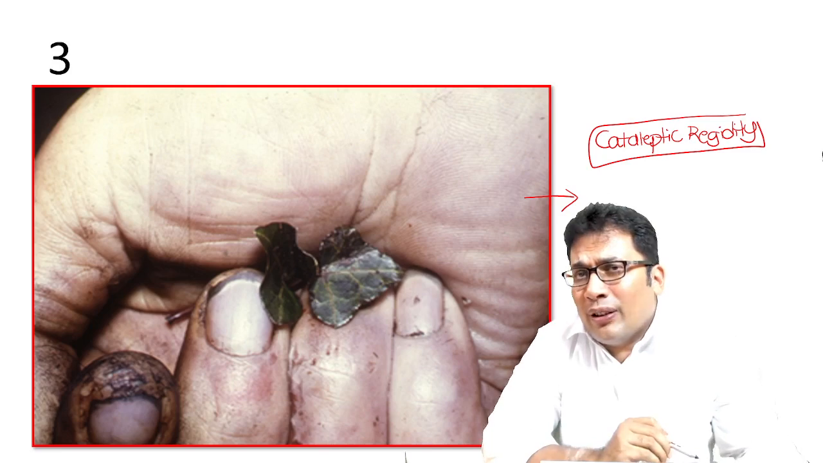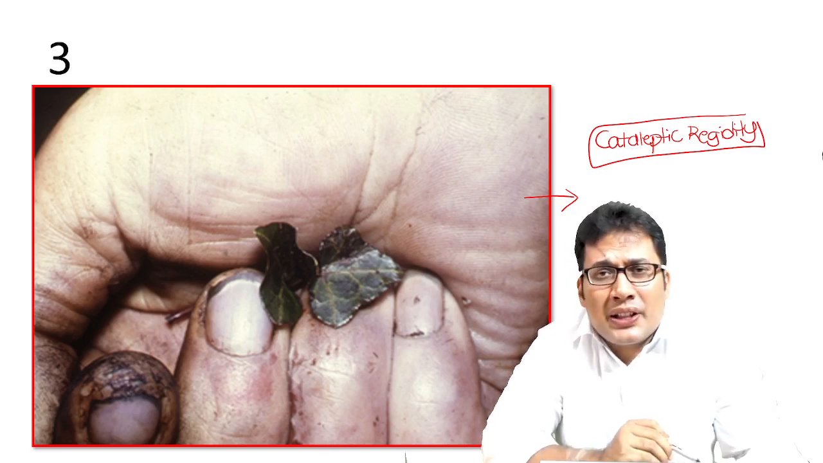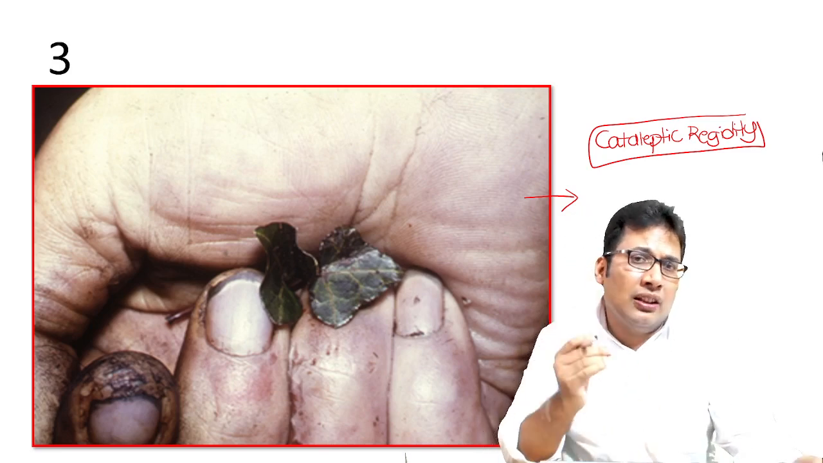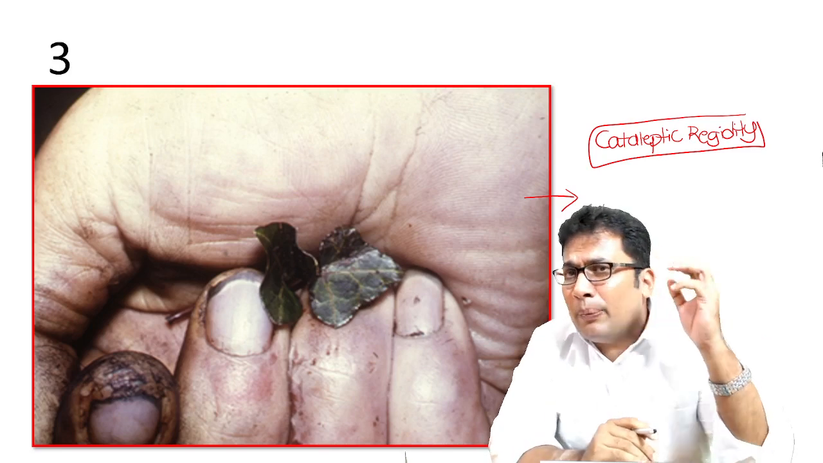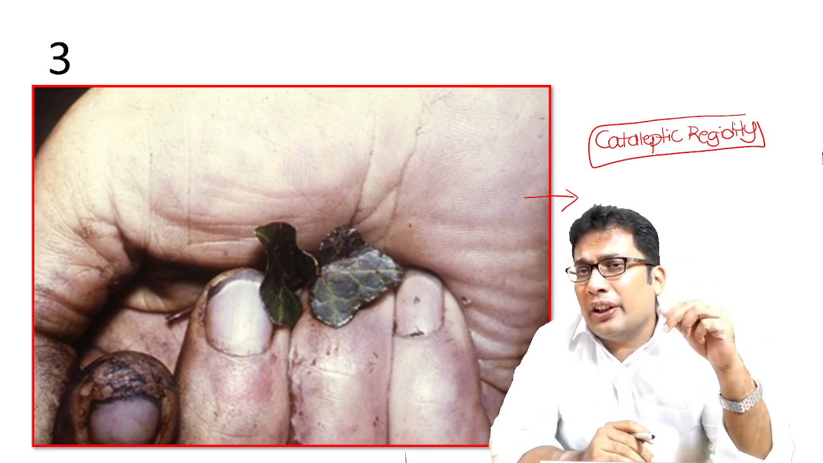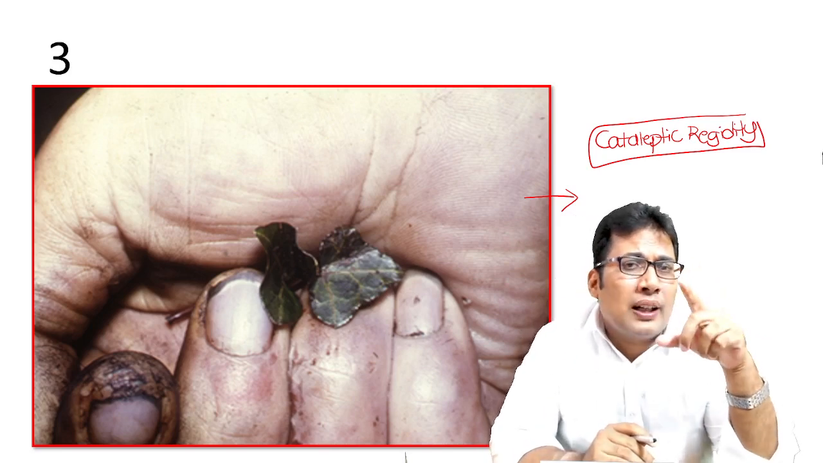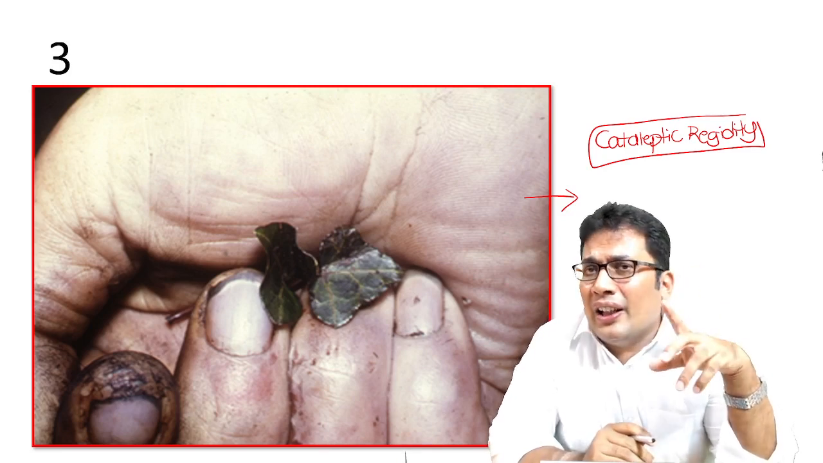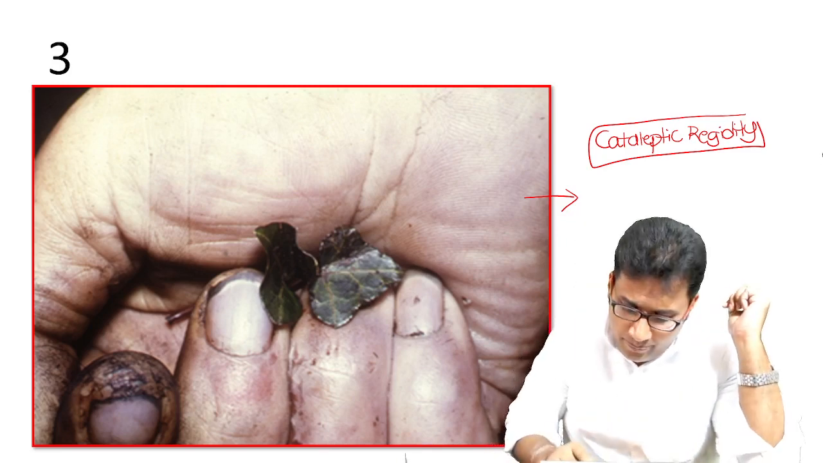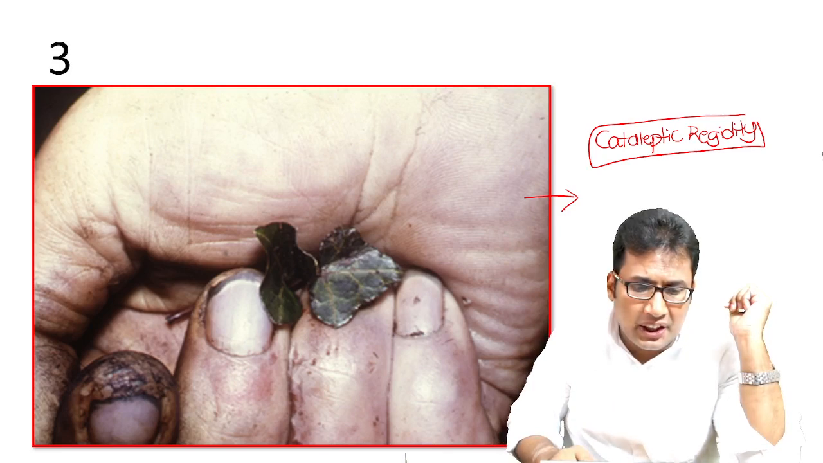What is the surest sign of antemortem hanging? Your answer should be dribbling of saliva. What is the surest sign of antemortem bone injury? Your answer should be tooth particles present in the trachea and the bronchioles. This is the cataleptic rigidity.